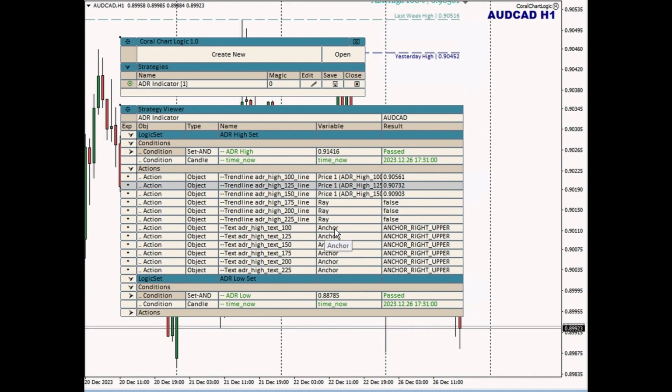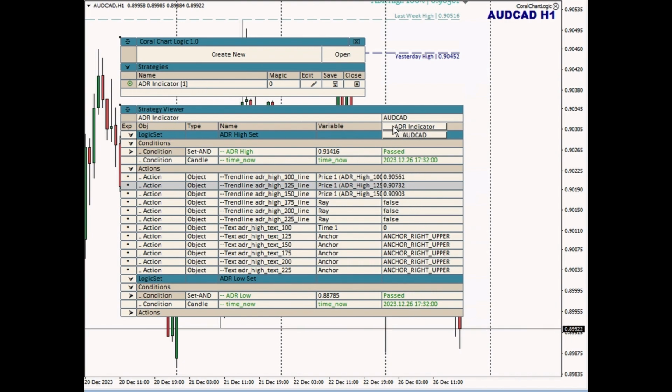So this is a text type, and it's showing me the anchor because it was the first thing in the list, and I can cycle through all of the parameters and all of the values. This is a strategy that's running on one chart, which means there's one thread, and we saw that because there's only a number 1 right here. This list here is showing me all of the threads that are in this active strategy.